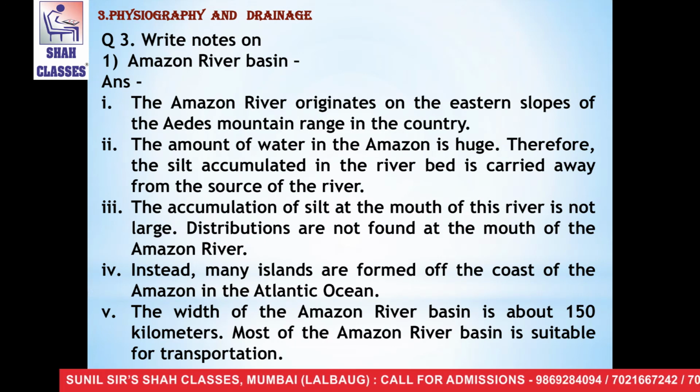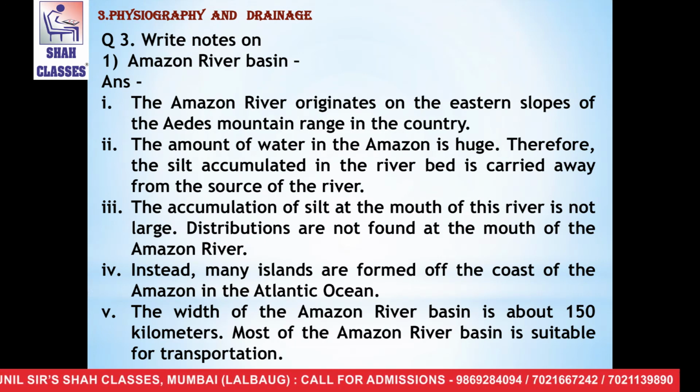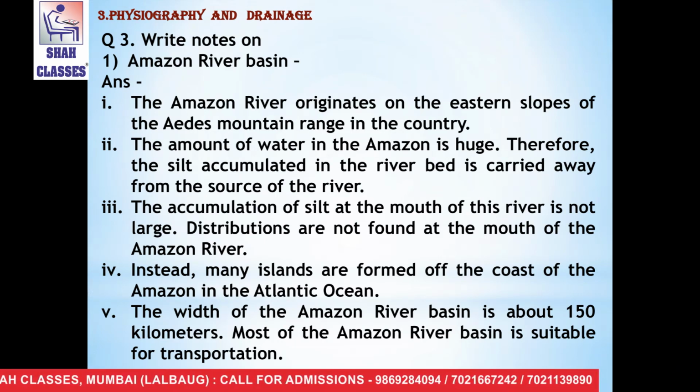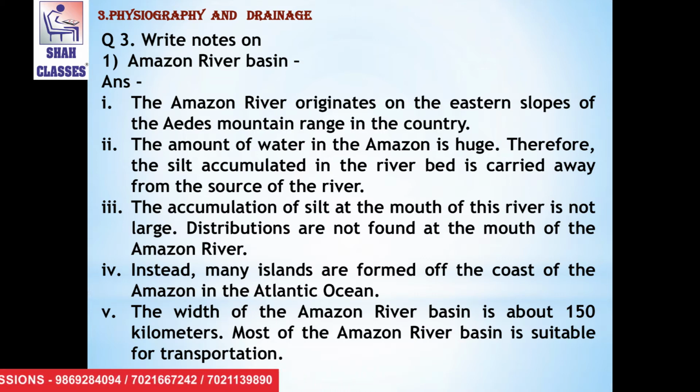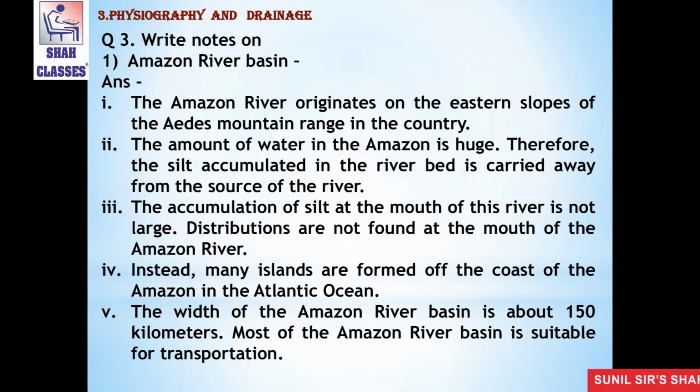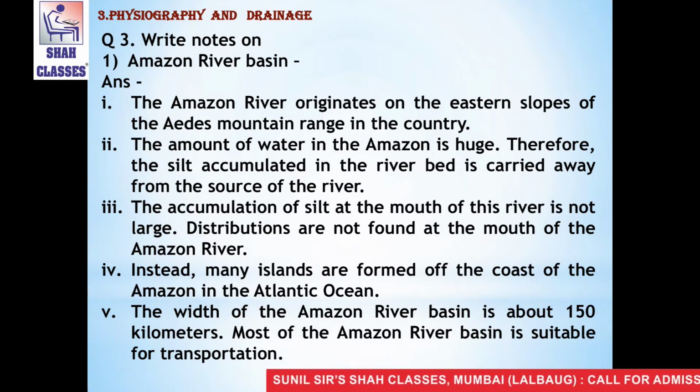Now the fifth question is, write short notes on. The first is Amazon River Basin. The answer is point number 1. The Amazon River originates in the eastern slopes of the Andes Mountains range. The second one is the amount of water in the Amazon is huge.